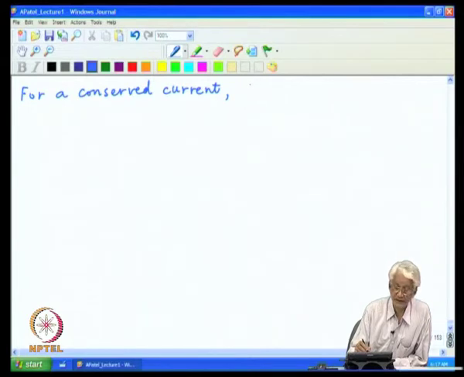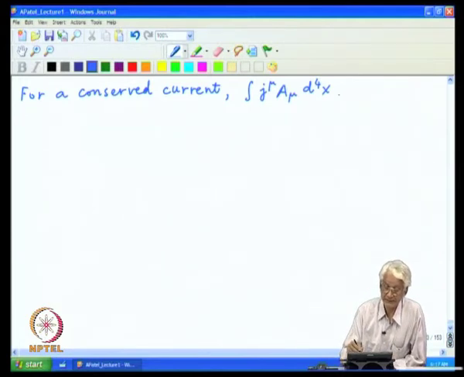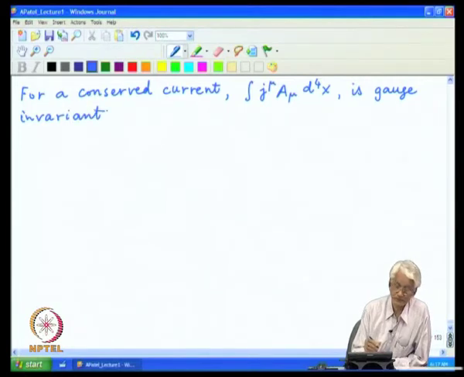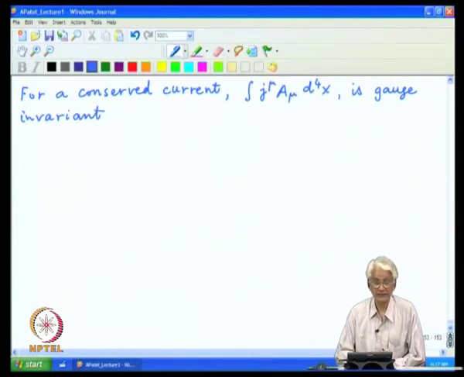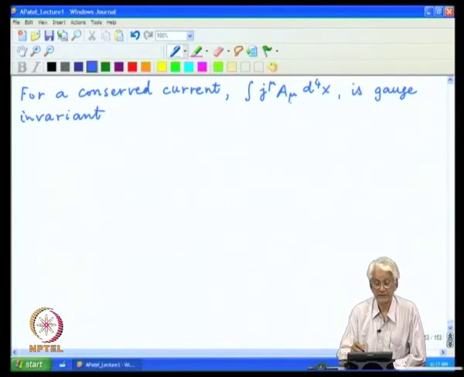The object j mu A mu d4x integrated over the whole space time is gauge invariant, and that is very easily seen when you construct the change in this object under gauge transformation.